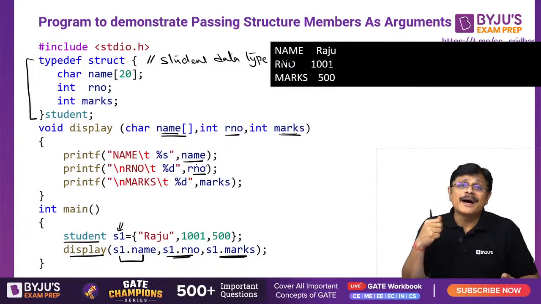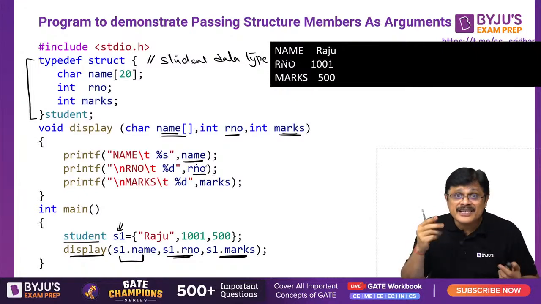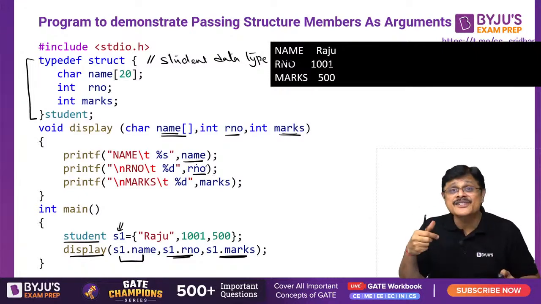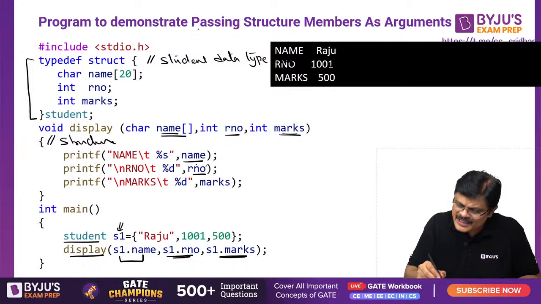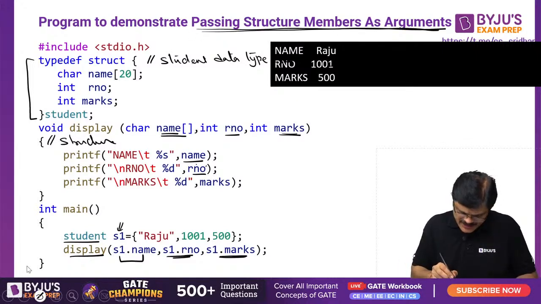So you can pass an array, you can pass an integer, you can pass structure members. Here I am passing structure members. What I am passing here, sir? Structure members are passed. Here I clearly wrote that, passing structure members as an argument. Am I clear? Structure members are passed.